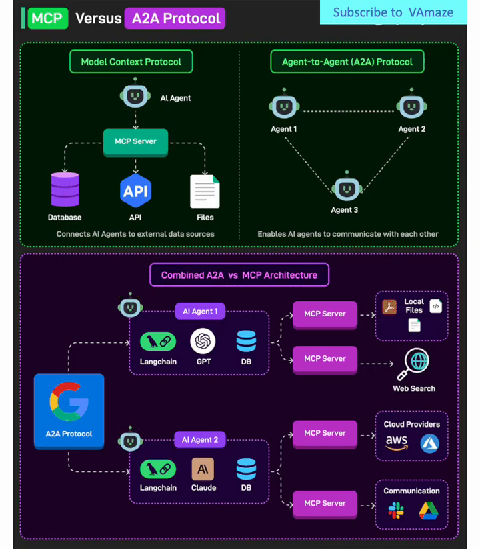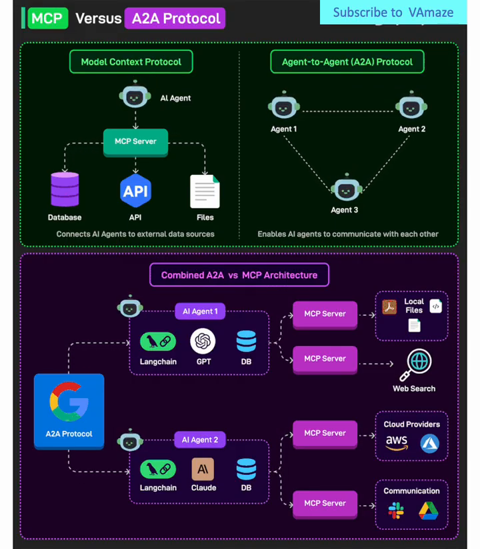Technical considerations. Security implications. MCP offers centralized security control but creates a single point of failure. A2A distributes load but requires more complex security coordination. The combined approach addresses both concerns but requires sophisticated security orchestration. Performance characteristics. MCP can create bottlenecks at the server level but offers predictable performance. A2A distributes load but may have variable performance based on agent availability. The hybrid model requires careful load balancing and resource allocation.